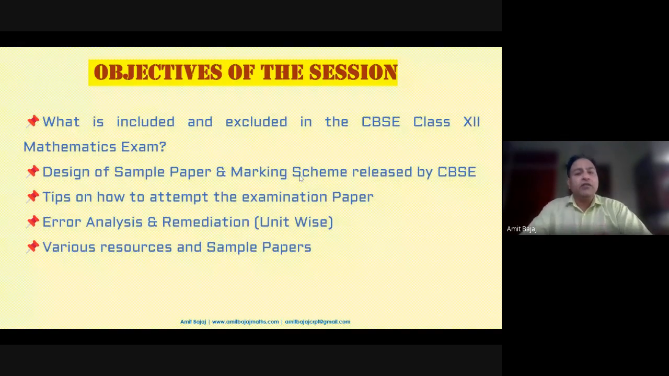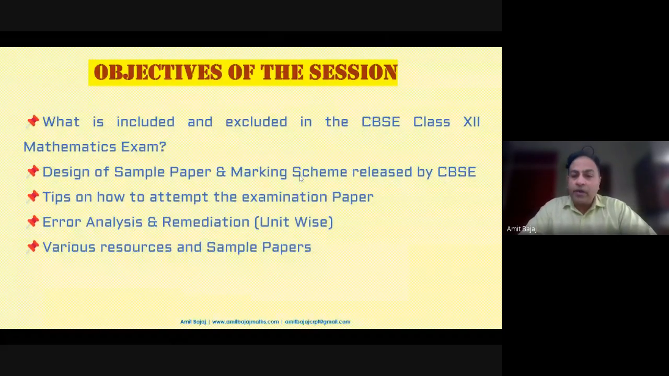So the objective of the current session: what is included and excluded in the CBSE Class 12 Maths exam? We all are aware of most of the things, but since NCERT came up with the idea of the rationalized curriculum, the CBSE curriculum is saying something different. The teaching community had some perceptions, some assumptions as such. So we'll be focusing on that so that there should not be any loss at the students' end.